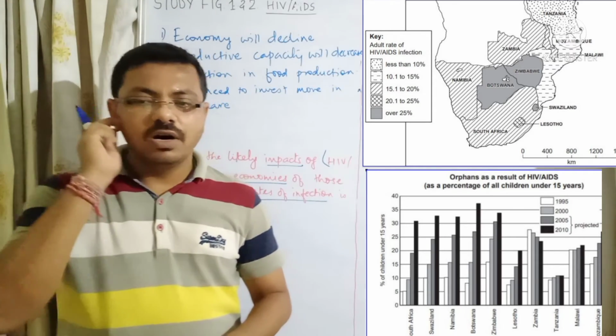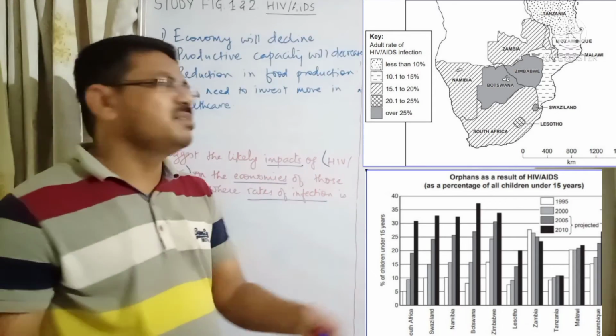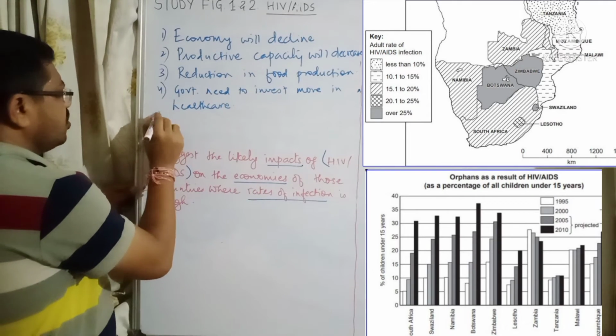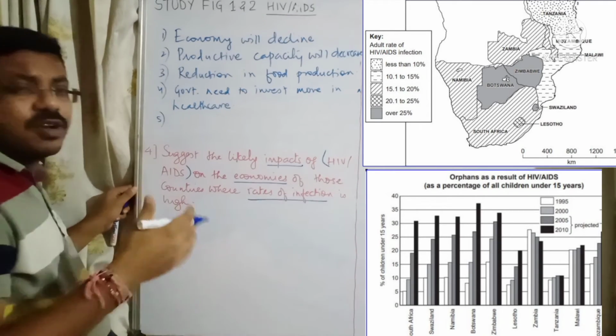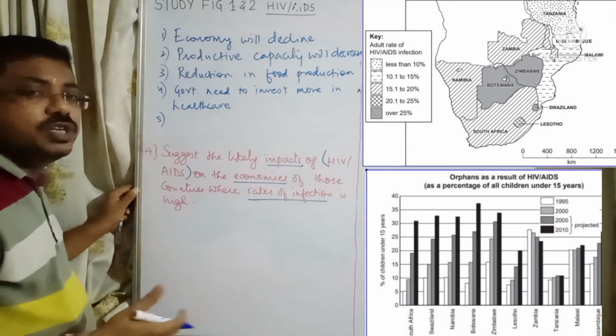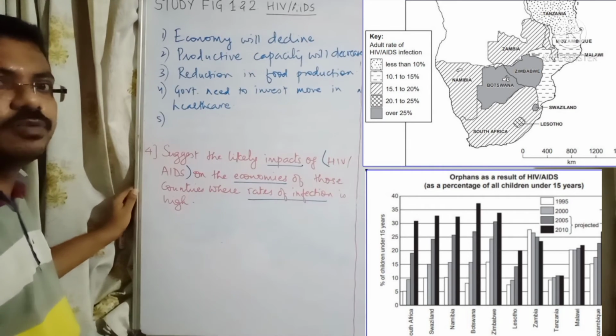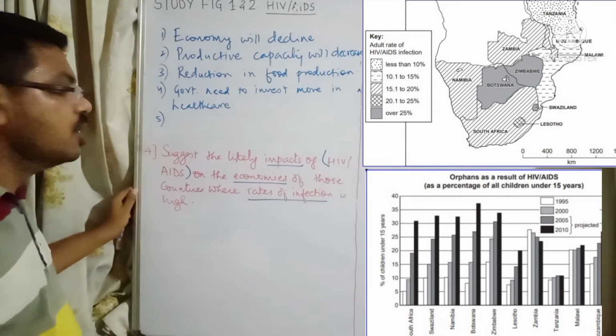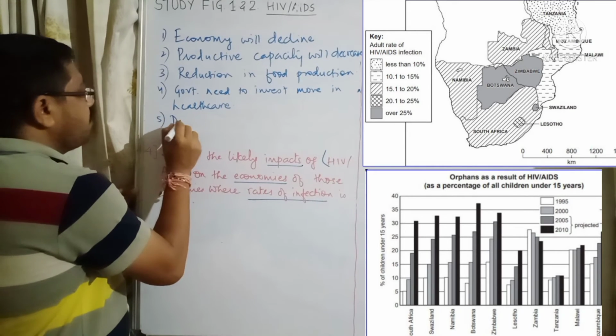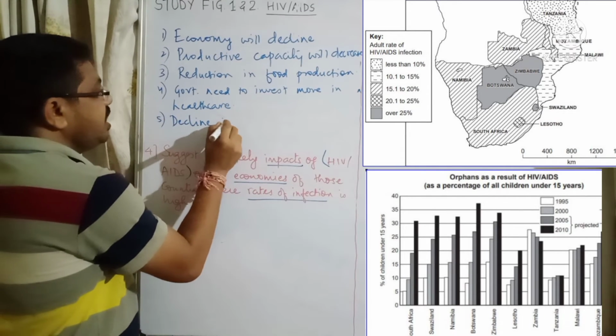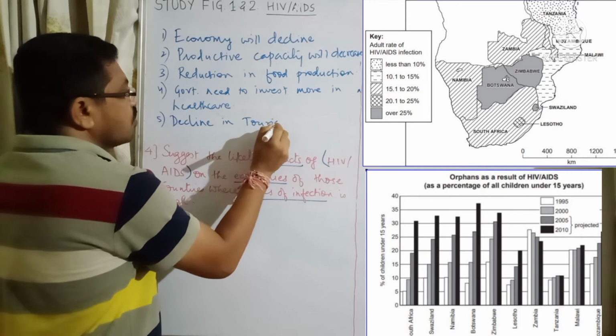It may also affect tourism, which is going to be discouraged. People will not wish to visit those countries where the number of HIV/AIDS cases is high. So there might be an impact on the economy through a decline in tourism.